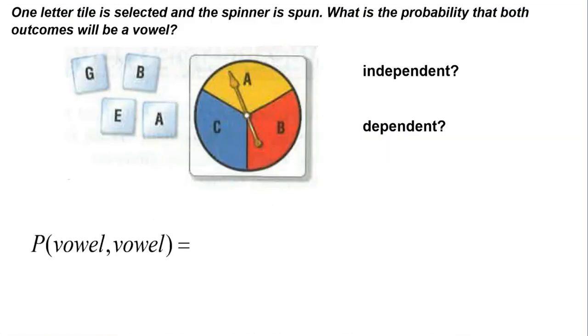Now we're going to look at some examples of these. Whenever we're dealing with a compound event, we first have to ask ourselves, is it independent or dependent? Because they're calculated two different ways. So let's look at this scenario.